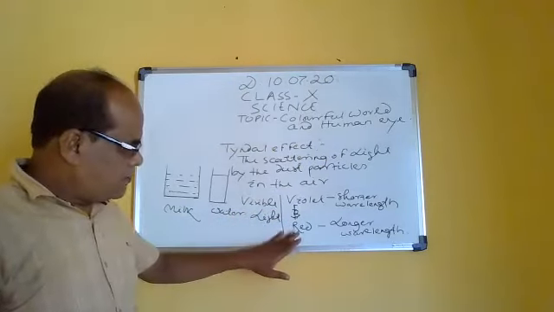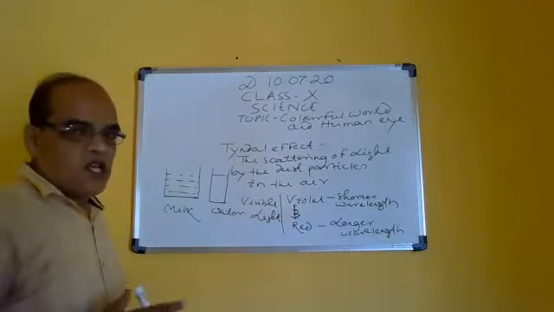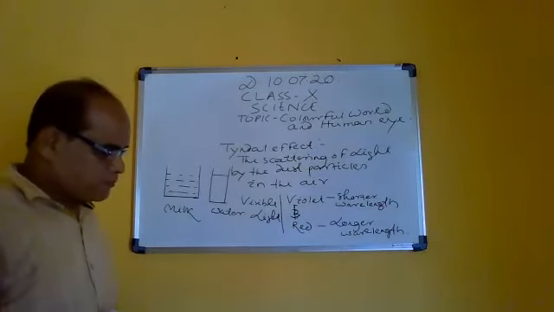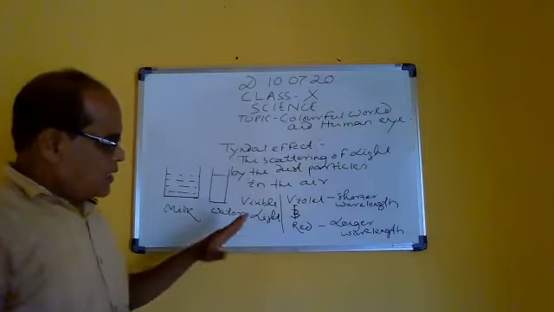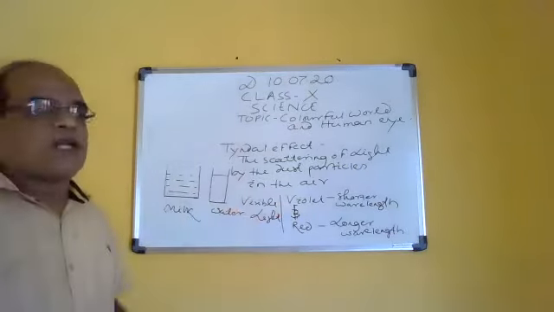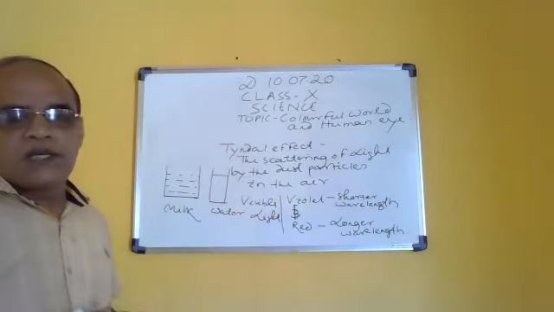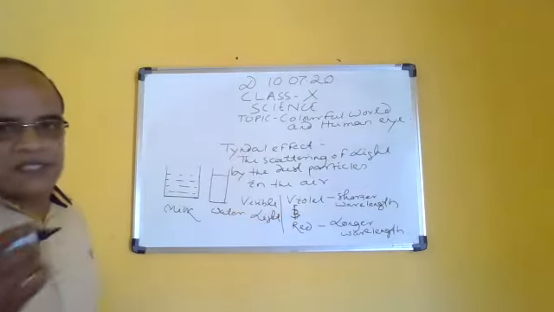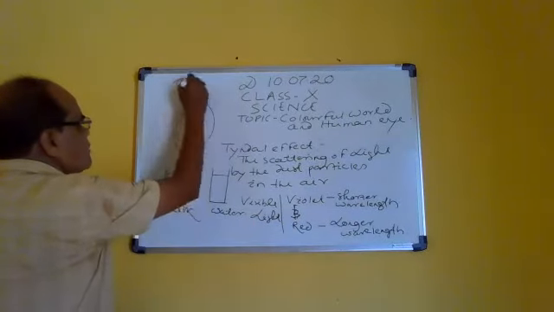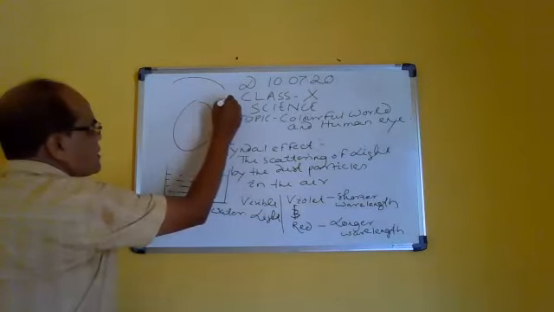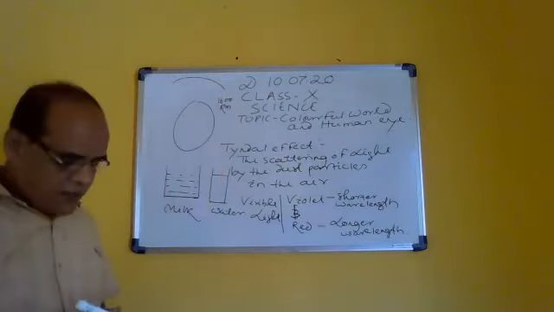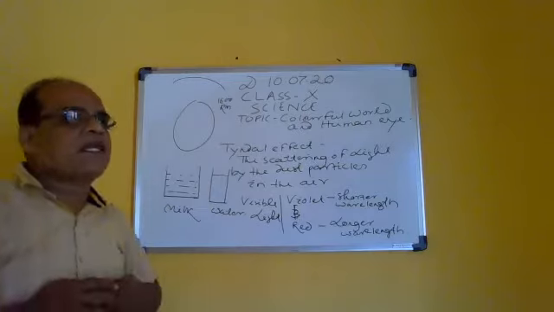Similarly, what happens in the case of sunset and sunrise? But first, another thing: suppose there is no atmosphere, as in outer space. Suppose this is the earth surface, and up to 1600 kilometers outward is the atmosphere. Above that there is no atmosphere, so there is no possibility of scattering of light.